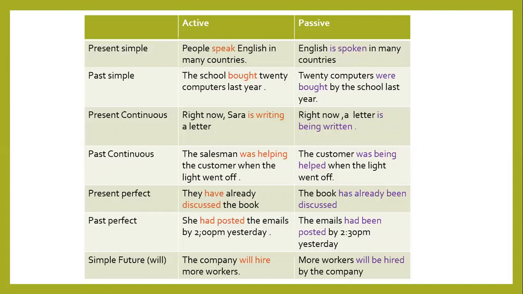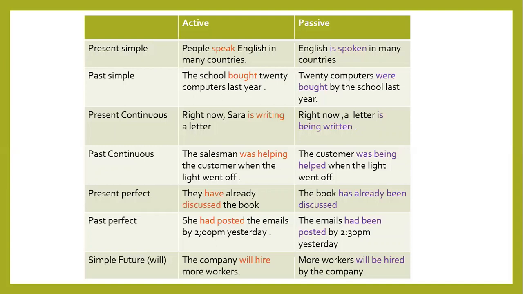This is why in present simple it is is, are, am. And we choose the number, singular or plural, depending on the subject. Past simple: was or were. With the continuous, we add being before the main verb, which is in the past participle.